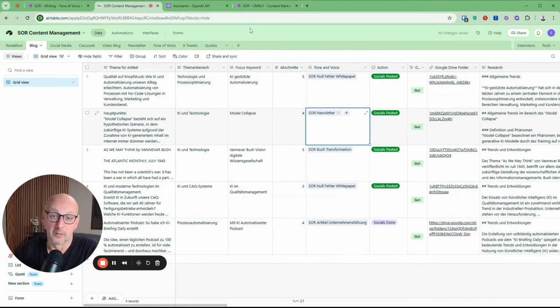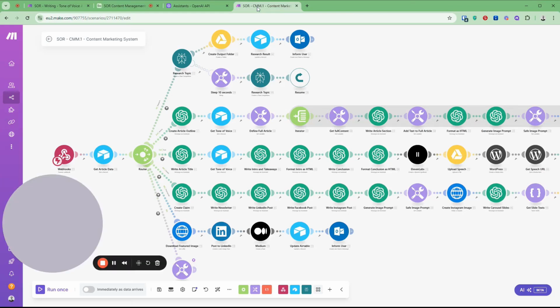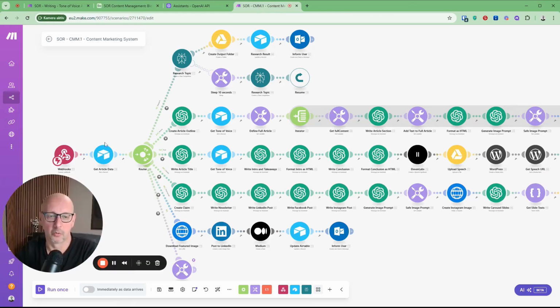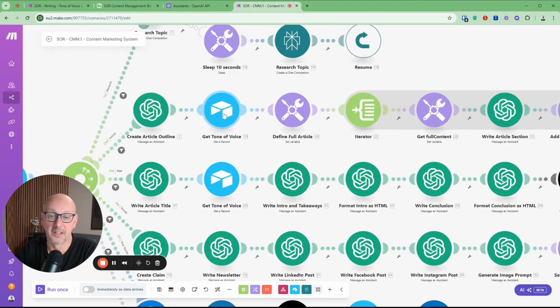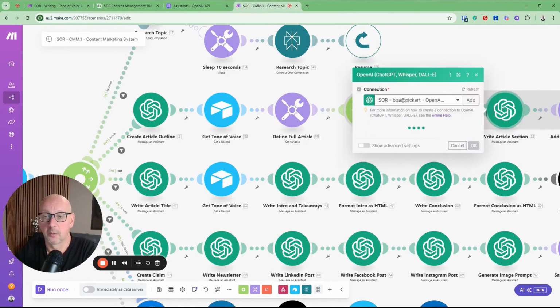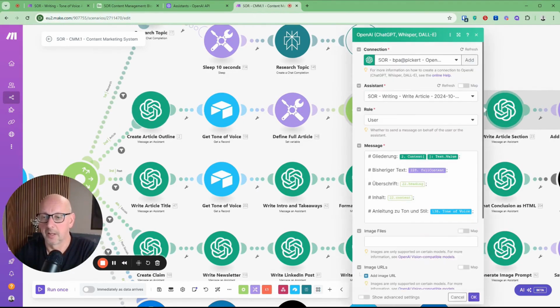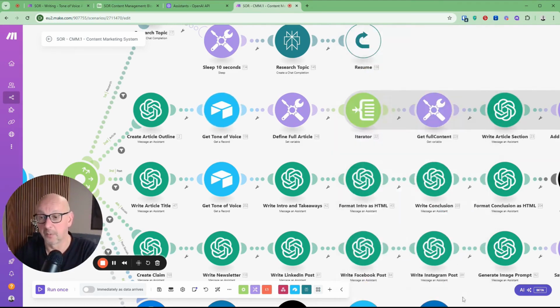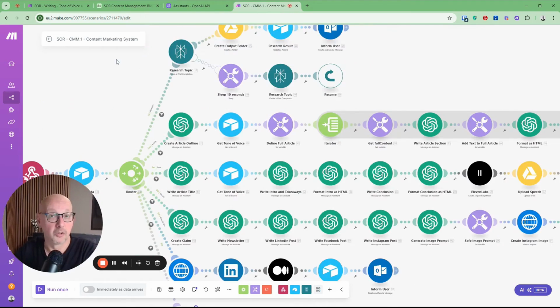And in my scenario where I'm using this now, I've opened it here as well. So for example, an article is written here, and then the get tone of voice process takes place. And when I write a section of an article here, as we'll see in a moment, when it opens up, it receives the outline, the text, the headline, the content, and instructions for tone and style. That means I actually provide that information here, and it is then processed accordingly so that your text is written in your chosen style. I hope this helps you move forward and also supports you with your own texts that you write or with the scenarios you create.